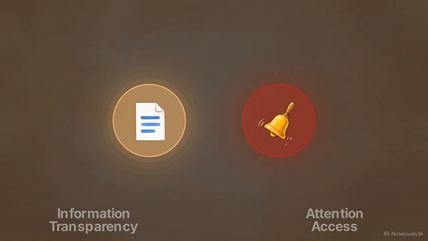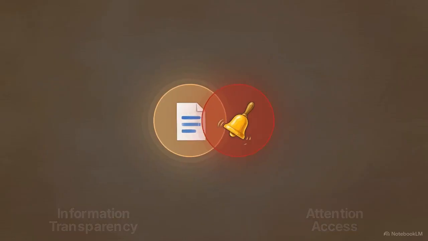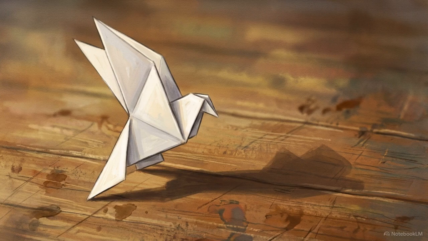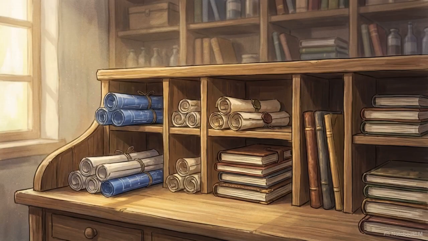We wanted everyone to have the context they need, but we achieved that by making everyone interruptible at all times. There is a massive difference between information that is pushed directly into your brain and information that waits quietly for you to pull it when you are ready.